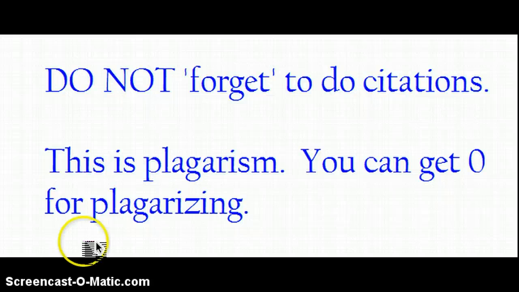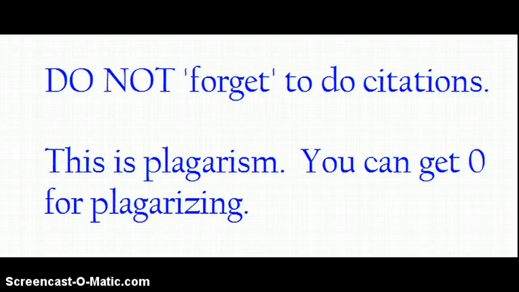Please do not forget to do this. If you do, you're either plagiarizing, which means you can get a 0, or you're not using outside resources, which is a requirement, and your grade will go down significantly. I have to see these things in your paper.